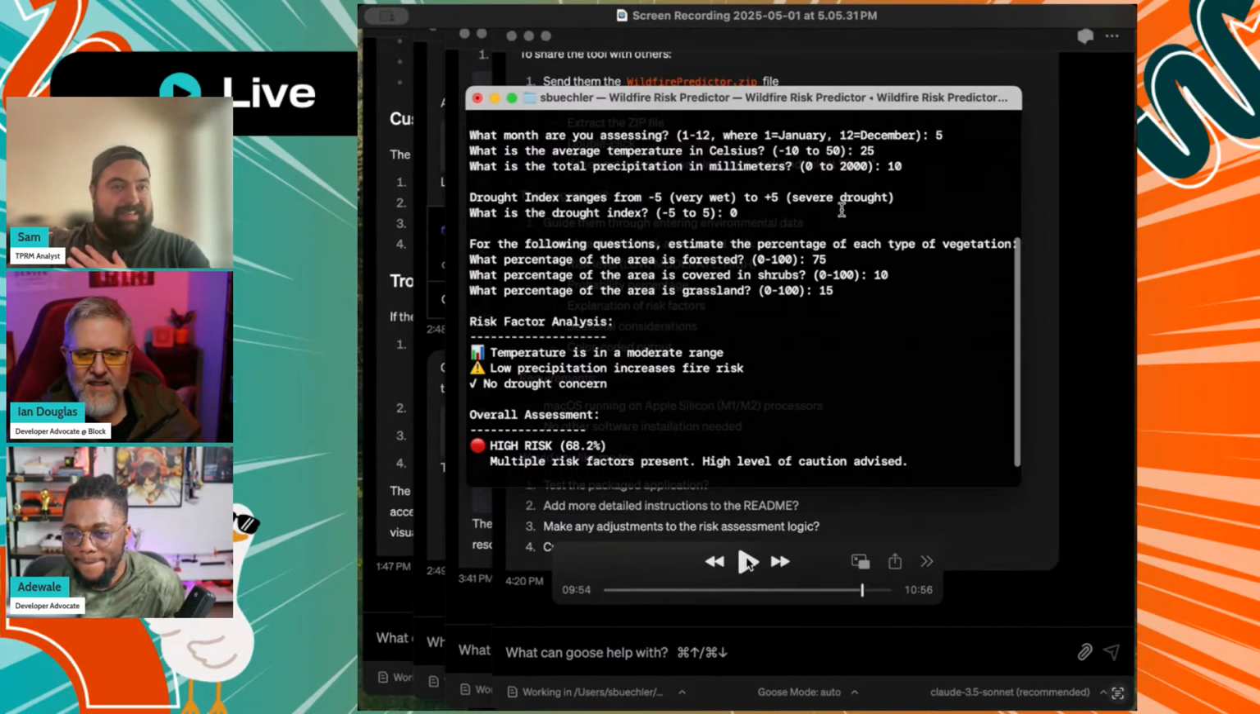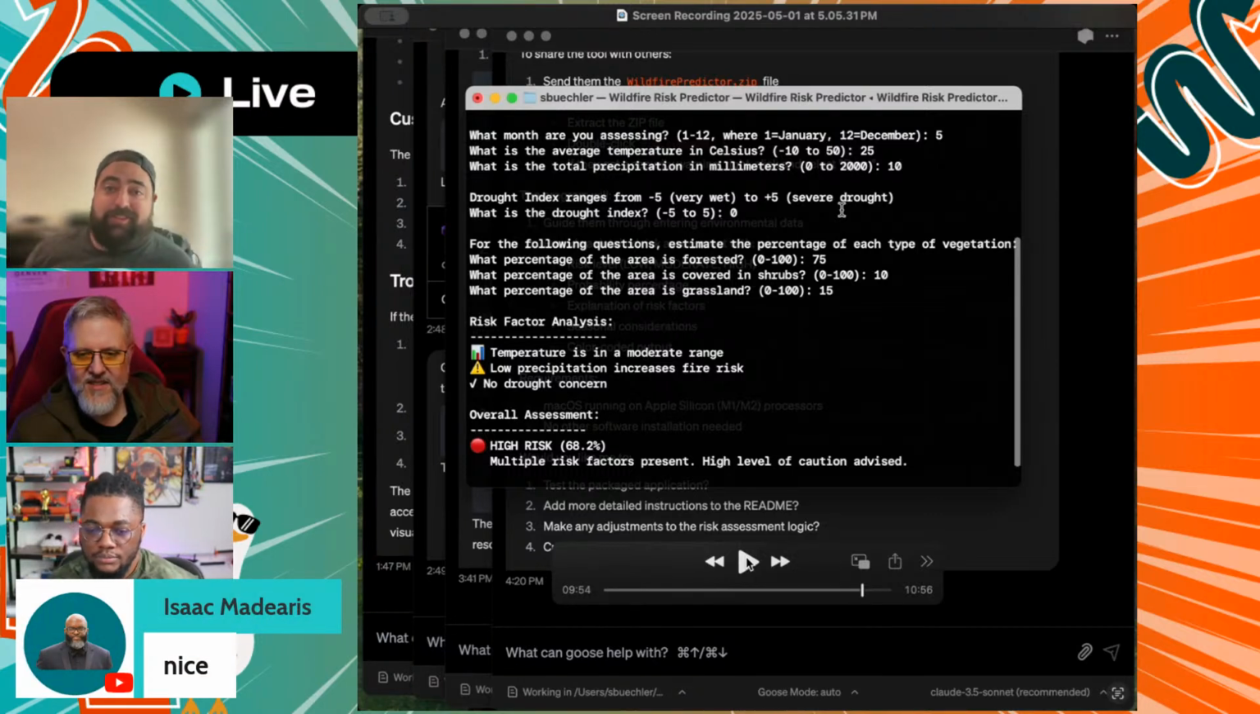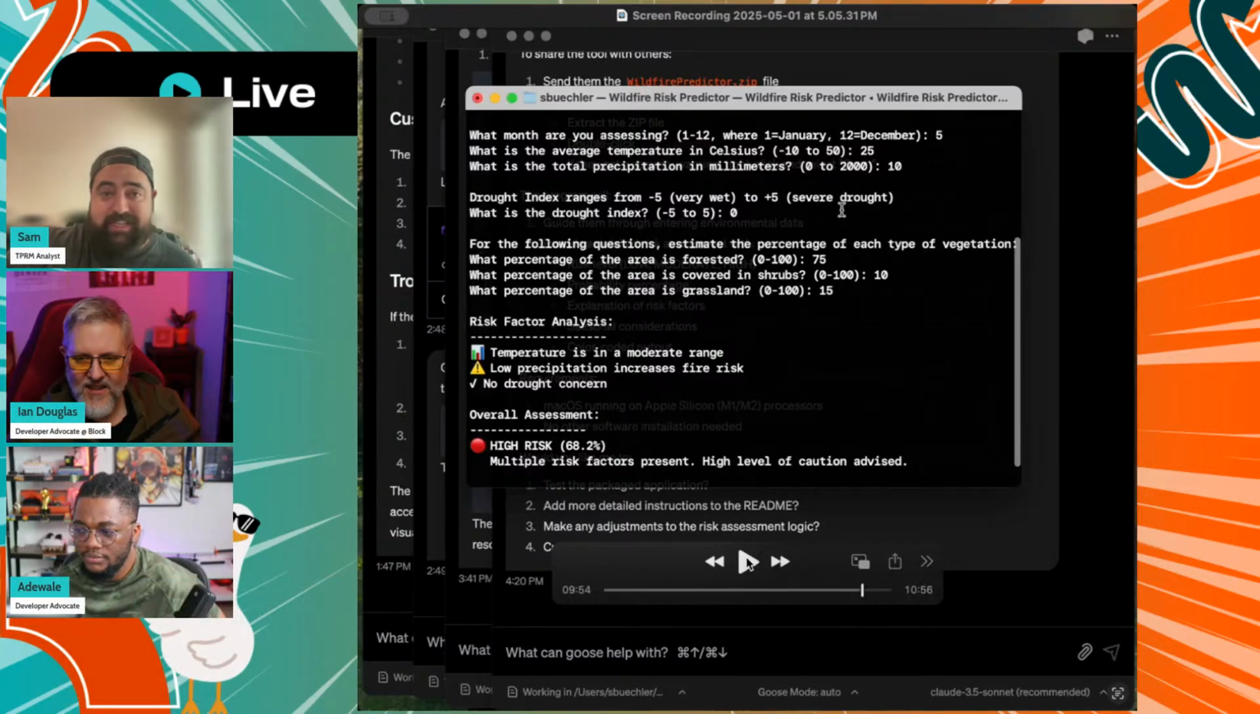Yeah. And so this is the final output it came up with. It's asking what month is it, what's the average temperature, the total precipitation, and a drought index. And then it also asked about the land cover. So these were all of the inputs that we gave the machine learning model, all of the training data sets. And then here's the prediction tool that we have, and the UI that it put together with very little input from me.